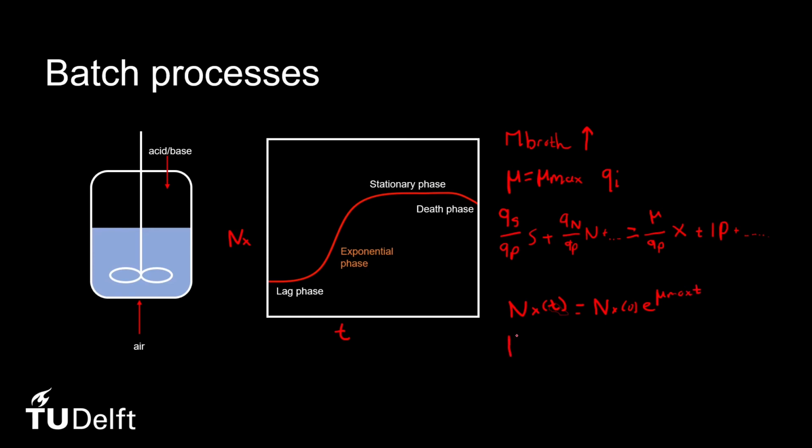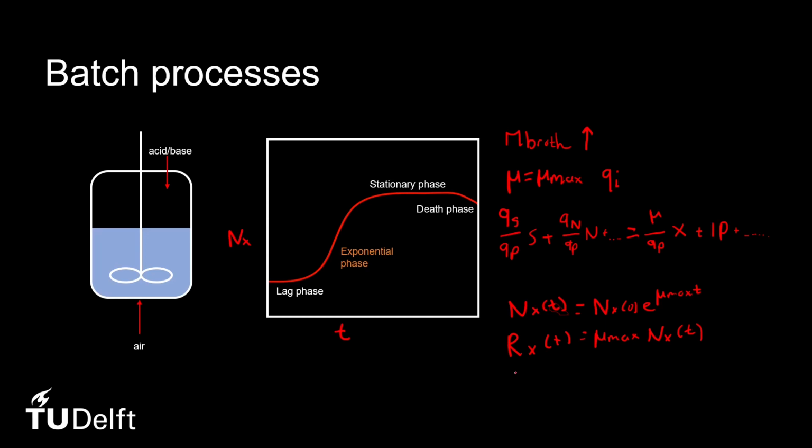For our reaction rate, or our biomass production rate, we see that it is equal to mu max multiplied by the number of cells at a certain time point t. Now you can derive yourself what this implies for how they change over time. Is this exponential or not?